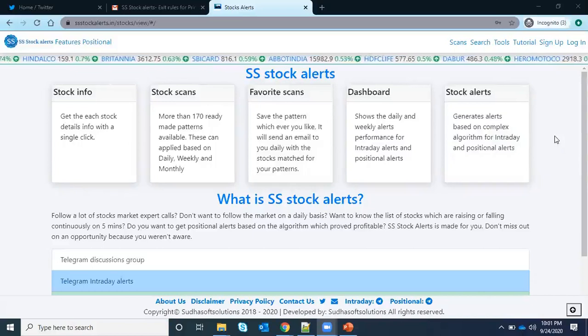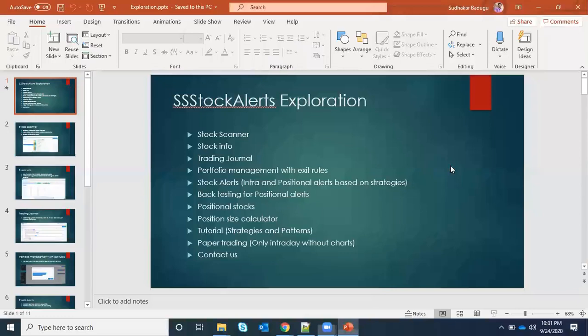So let me go through what features are available on this site. I will open a PPT so that we get an overview, and then we'll go to the site and see it with real information.